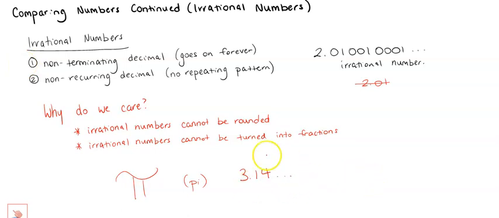So 3.14 is usually good enough to say that we're talking about pi, but if you're ever doing any calculations outside of school, so calculations that really impact a real-life situation, you need to be as accurate as possible, so you actually need to use all the numbers of pi.